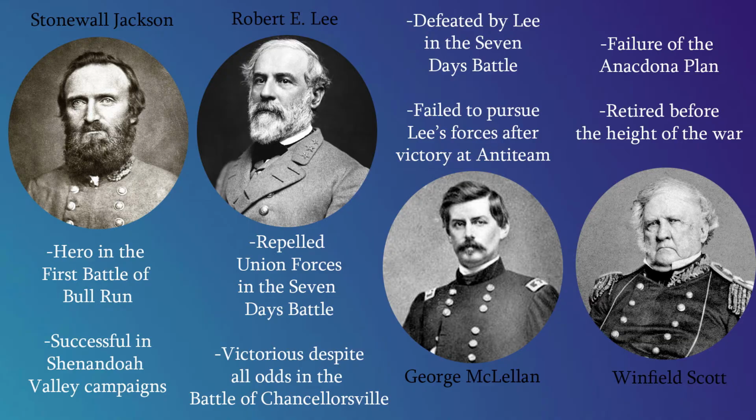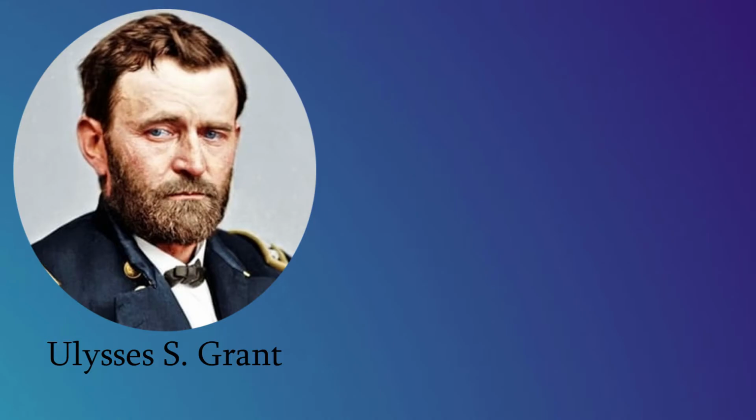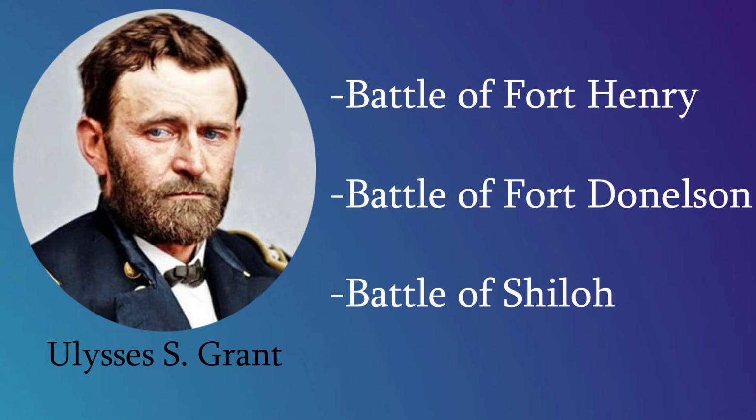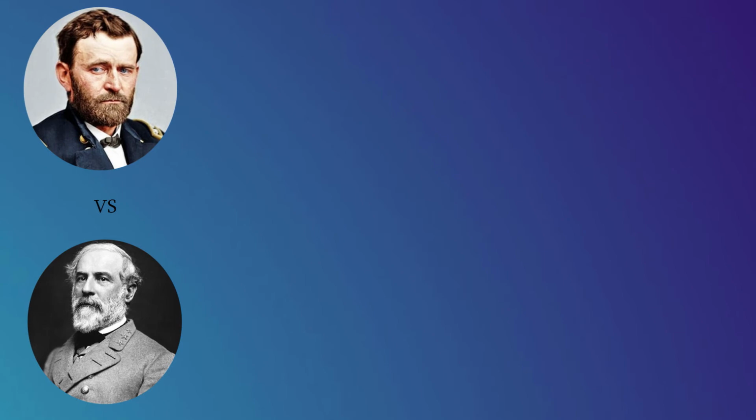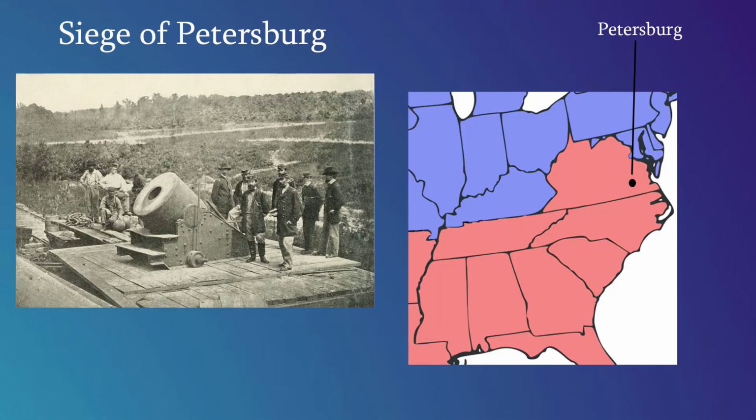The tide of the war began to turn after Lee's forces were defeated by General George Meade in the Battle of Gettysburg. General Ulysses S. Grant, who saw early success on the western front of the war, would eventually replace Meade and counter Lee's forces in the very bloody Overland Campaign, and eventually besiege them in the city of Petersburg, outside of the southern capital Richmond.